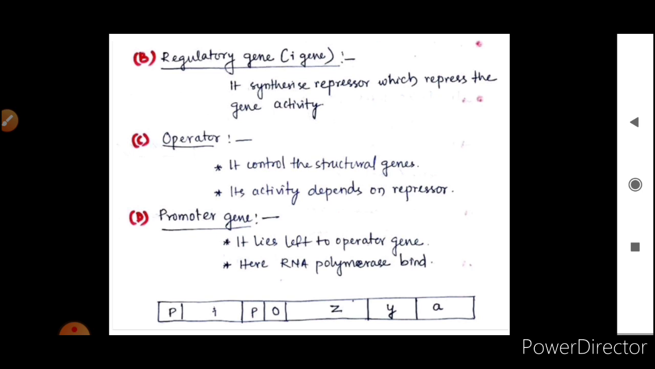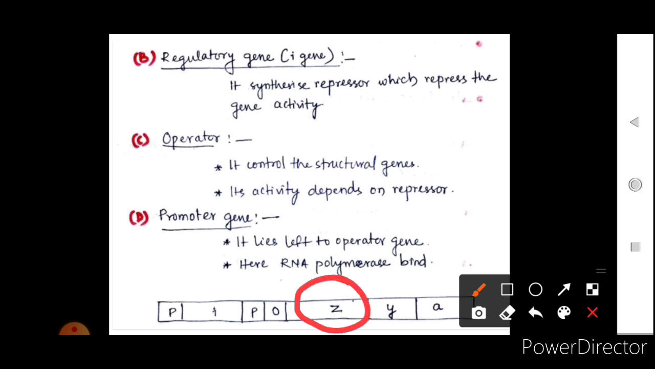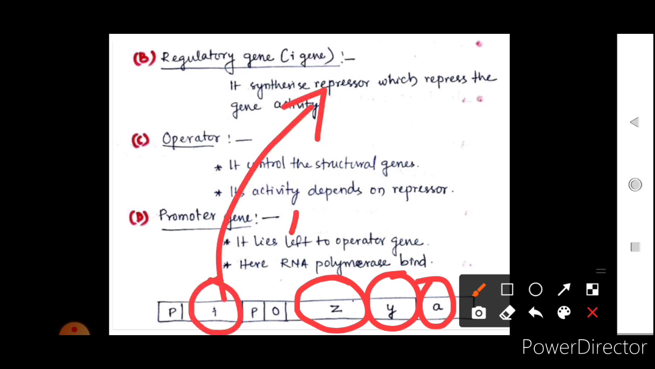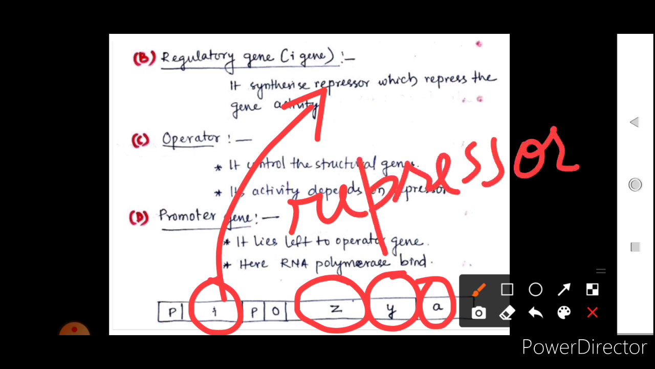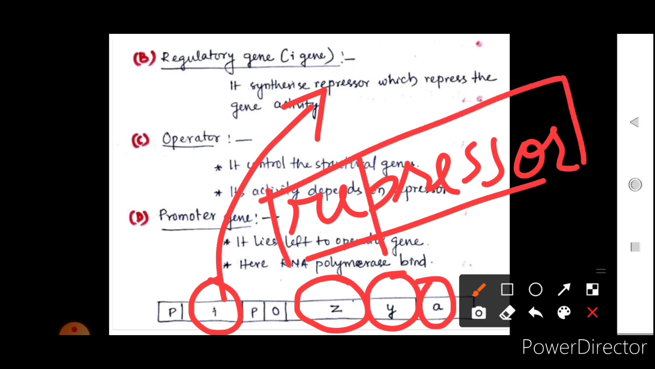As you can see in the diagram, first is the promoter region, then the I gene, the regulatory gene, which will synthesize the repressor, then comes the operator where the RNA polymerase will bind, and Z, Y, and A are given, which are the three structural genes that will do their function. And this is the I gene, which is synthesizing the repressor. Here the regulatory gene is synthesizing the repressor. This you have to remember.